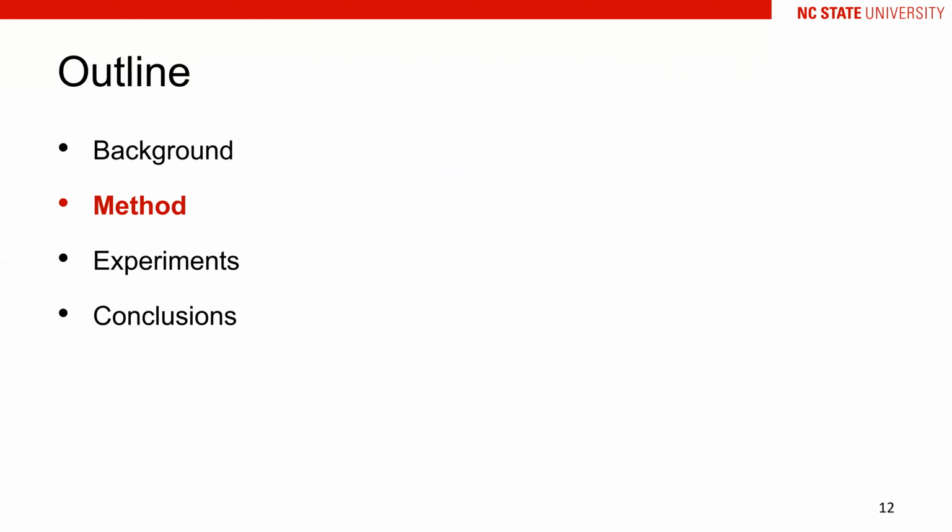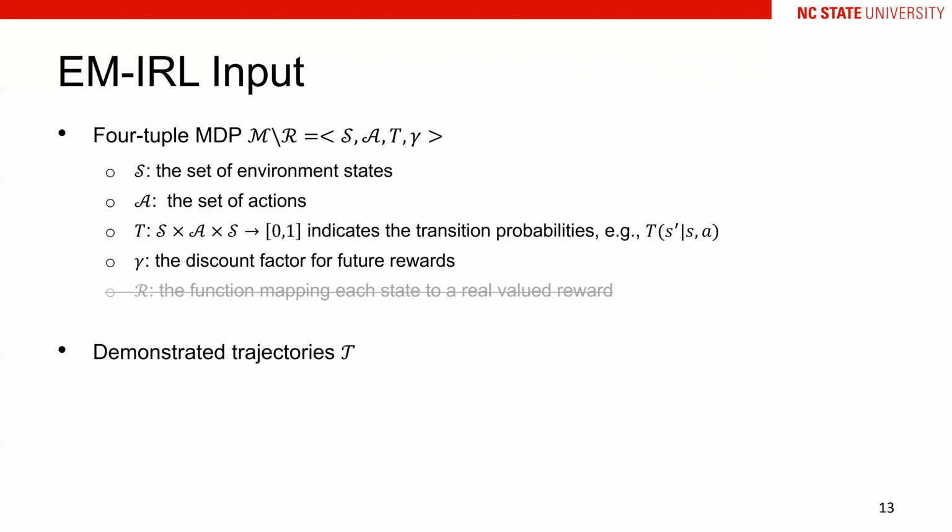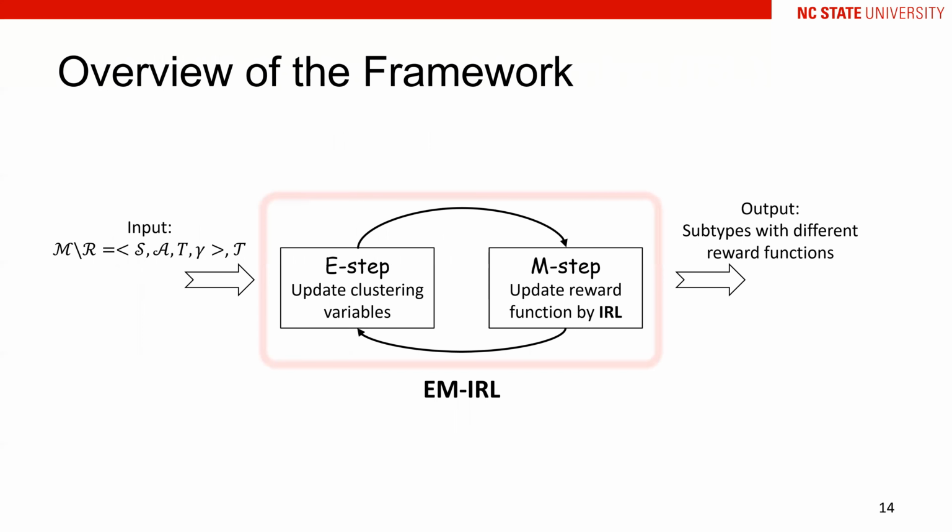In the following, I will give more technical details about the EMRL. The input of the EMRL consists of 4 tuples, including the state, action, transition probabilities between the states, and a discount factor for the future rewards. Unlike the traditional RL, the reward function in EMRL is unknown. Instead, it is given some demonstrated trajectories. Taking them as input, the EMRL will recursively cluster the students into different subtypes and learn the decision-making patterns for each subtype by RL until convergence. Here, we took the maximum likelihood RL at the M step.